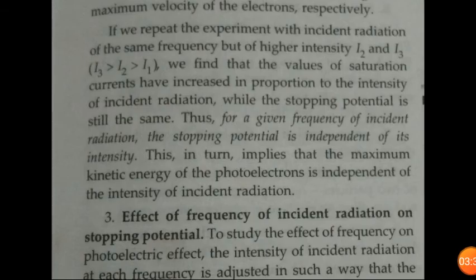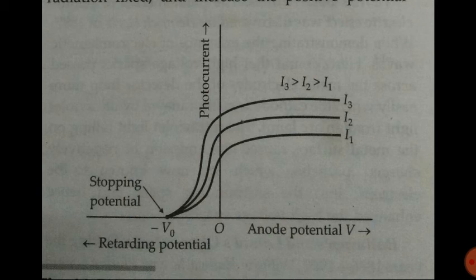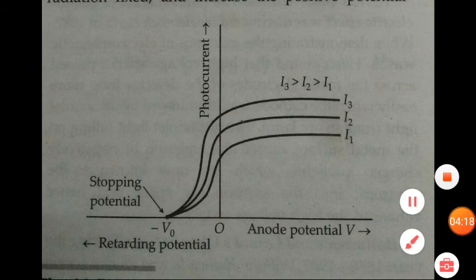Now, if we repeat the experiment with incident radiation of the same frequency but of higher intensity I2 and I3, we find that the values of saturation currents have increased in proportion to the intensity of incident radiation, while the stopping potential is still the same. This we have already discussed with the graph. So for a given frequency of incident radiation, the stopping potential is independent of its intensity. Whatever the value of intensity may be, the value of stopping potential is the same.